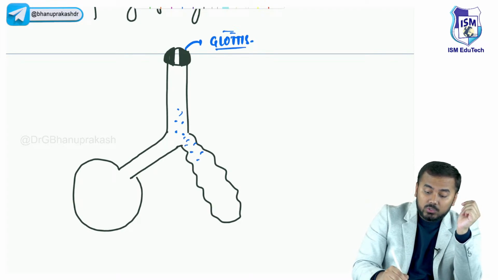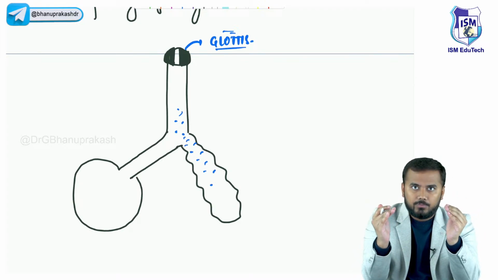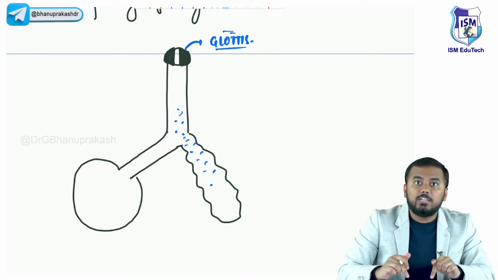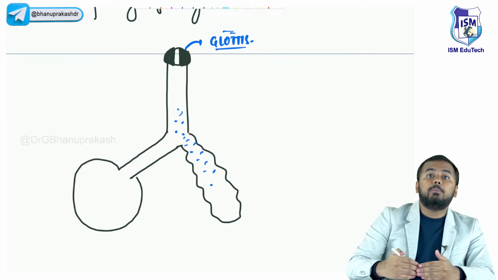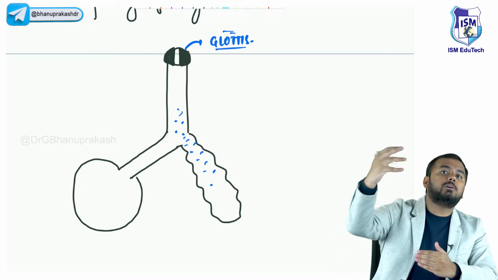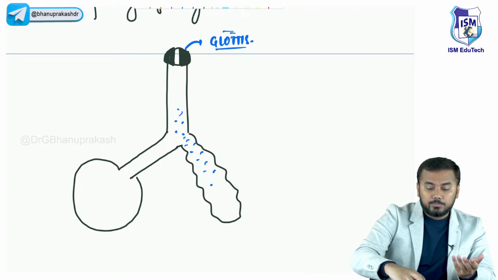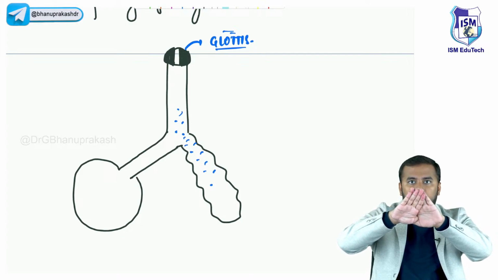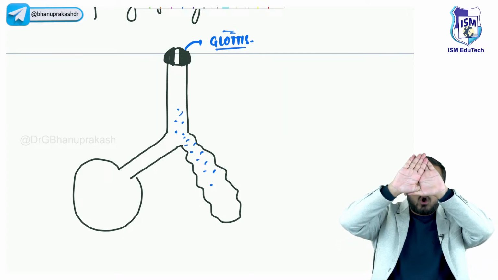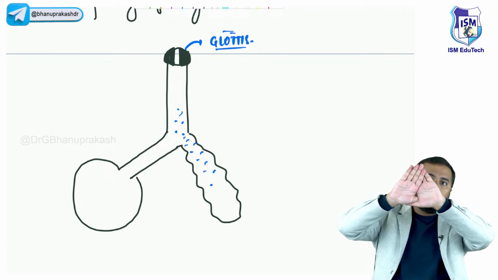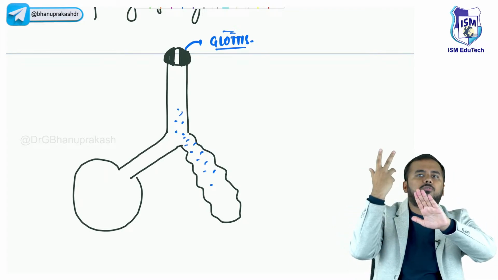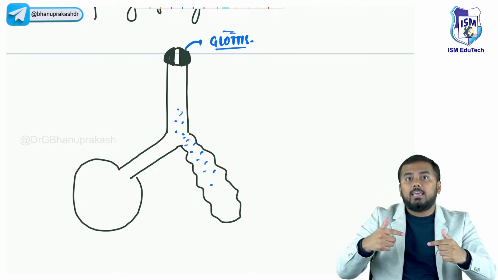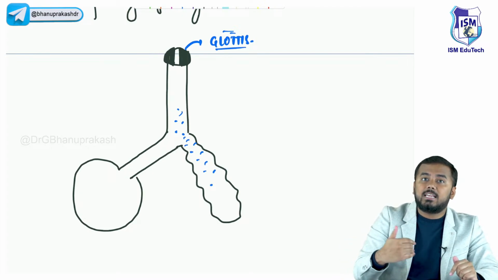Now what will this air do? It will try to inflate the lungs. When I'm expiring the air, you might think all this air might go out. But in this condition, 80% of the air remains within the lungs and only 20% escapes out. How? Our body closes the glottic opening, leaving a small narrow opening. Through this narrow opening some amount of air will escape, but 80% of the air will remain in the lungs. So whenever the baby takes air inside, every time an extra amount of air is getting added up.